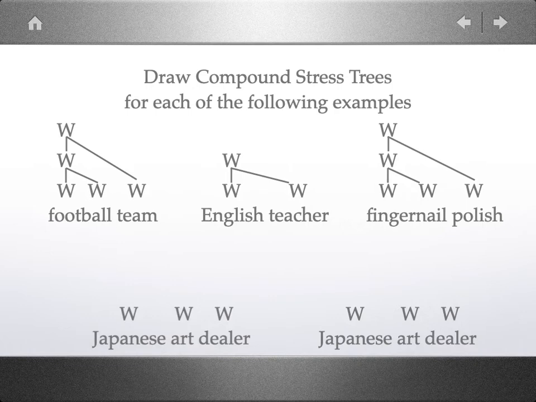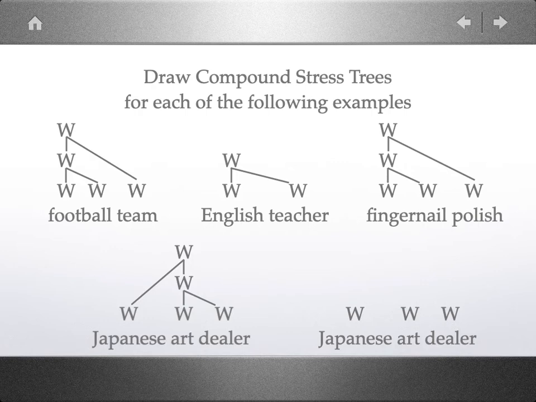So in the first case, let's consider the example of an art dealer. So an art dealer is a person who deals in art. The second word is not branching, so it forms a compound in which the first word is the strong member of the compound. But now when I join the word Japanese with the compound word art dealer, the second word is branching. Therefore, it's the strong member of the larger compound, right? The Japanese art dealer. A Japanese art dealer. That's an art dealer who is from Japan.